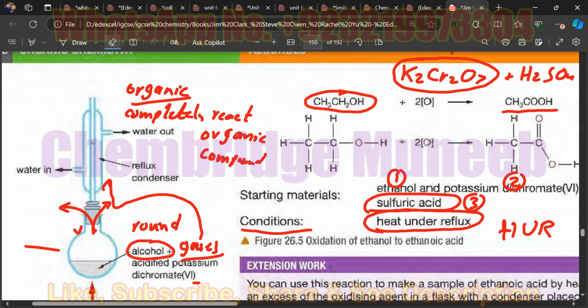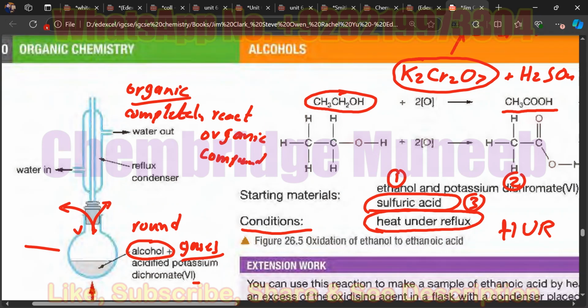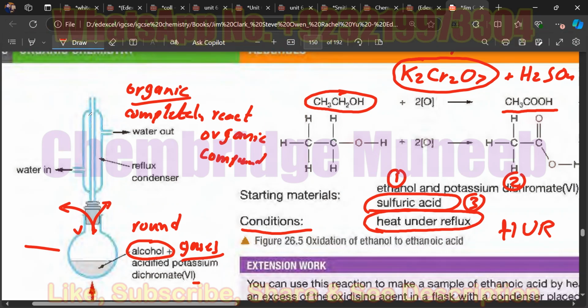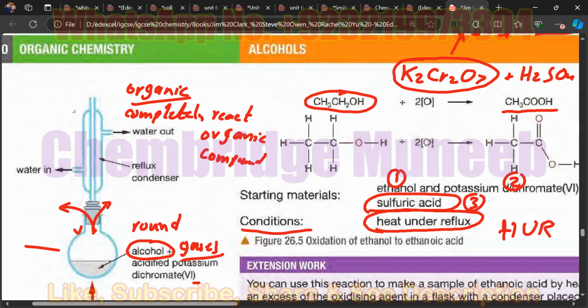Have you seen the shape of this condenser before? What's the purpose of this condenser? It cools down the vapors into the liquid again. Yes, it cools down the vapors. Does it only cool down, or is there something else as well?